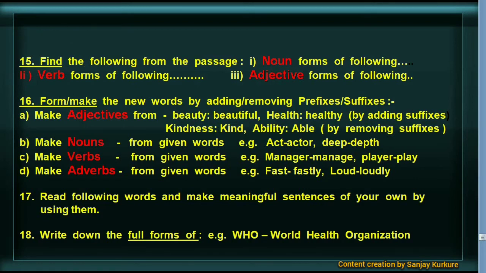Read the following words and make meaningful sentences of your own by using them. Write down the full forms of the following. For example, WHO. The full form of WHO is World Health Organization.